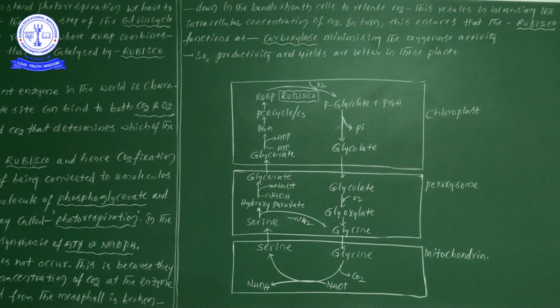Respiration should release ATP or energy forms, but here, even though the process occurs in the presence of light, there is no formation of energy in the form of ATP or NADPH. That's why photorespiration is a wasteful process, which occurs in three cell organelles: chloroplast, peroxisomes and mitochondria.